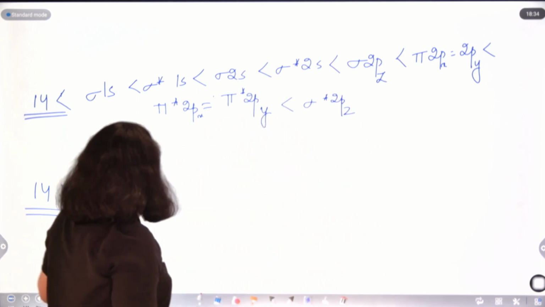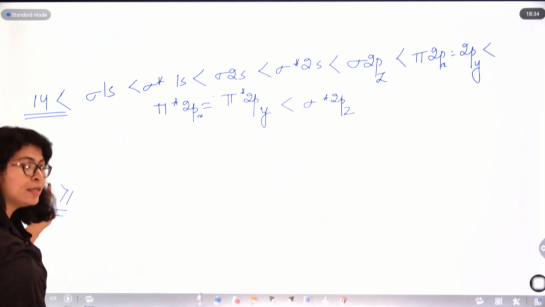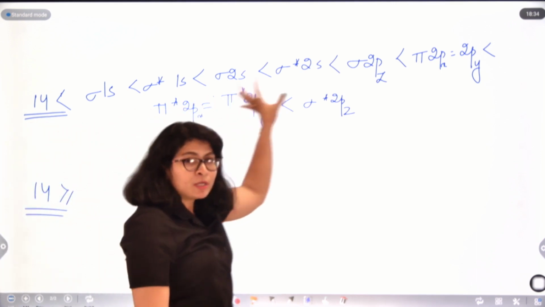But if the sum of atomic number is less than or equal to 14, everything will remain the same, only